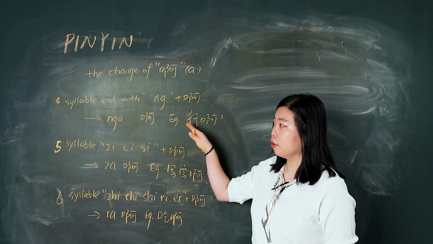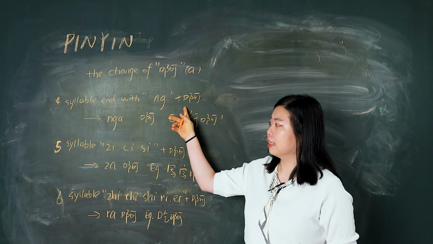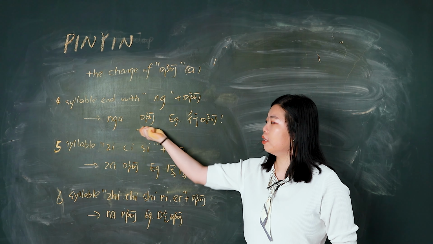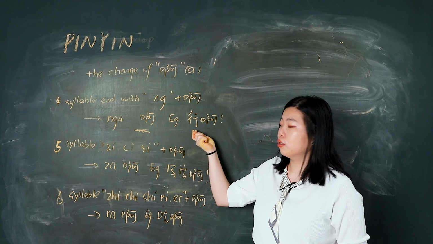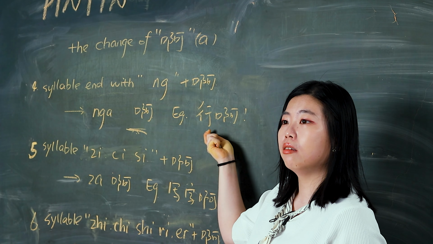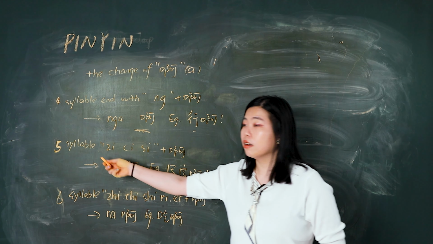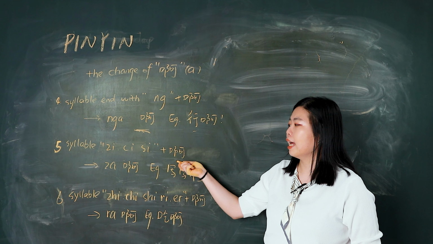Number four, syllable end with ng plus a. We will say nga, but the right as a also. So we say 行了, 行了. Okay, 行了.